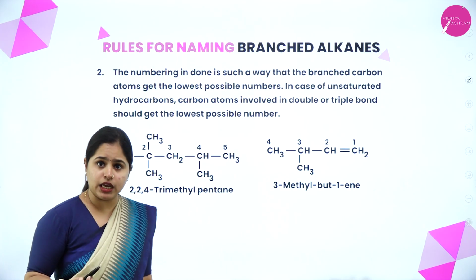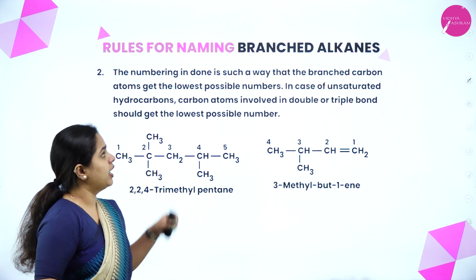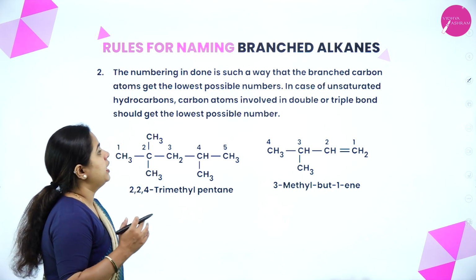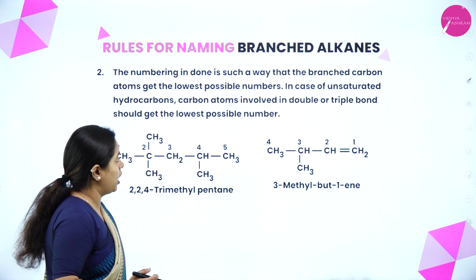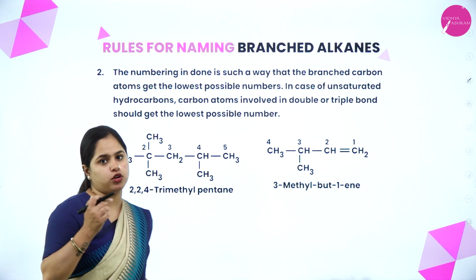Now moving on to the second rule: the numbering is done in such a way that the branched carbon atom gets the lowest possible number. In case of unsaturated hydrocarbons, carbon atoms involved in a double or triple bond should get the lowest possible number.